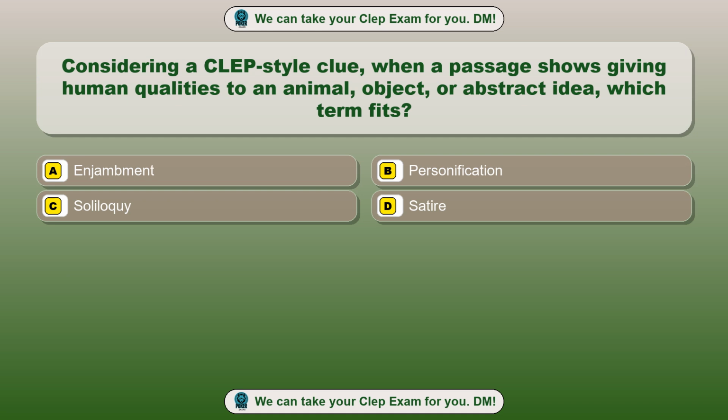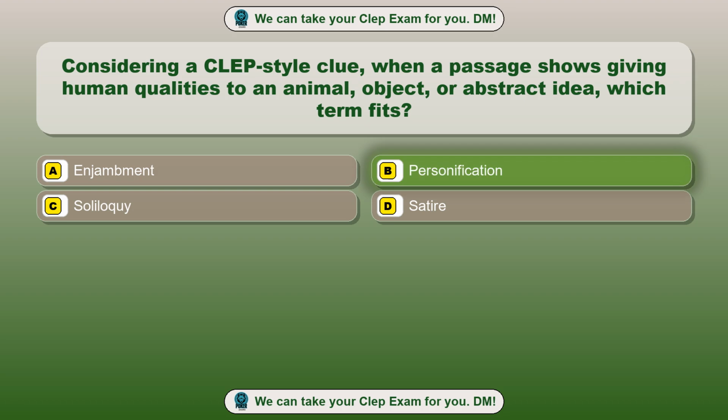Question 77. Considering a CLEP-style clue, when a passage shows giving human qualities to an animal, object, or abstract idea, which term fits? Option A, Enjambment. Option B, Personification. Option C, Soliloquy. Option D, Satire. The correct answer is option B.